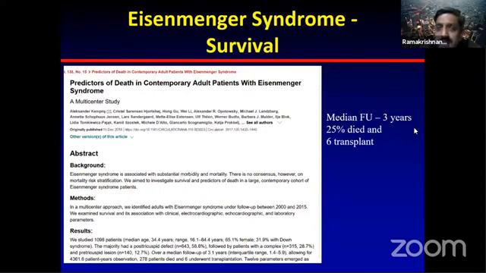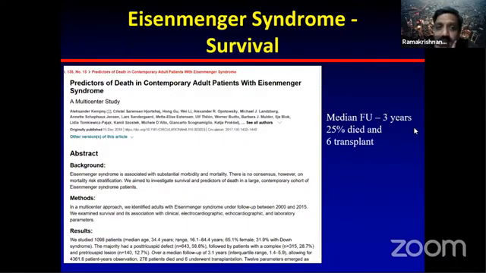I don't think anywhere else in cardiology or medicine will you be asked something that was published way back in the 1950s and 60s. But this is something, the Paul Wood series, that goes on and on. No, I don't have a problem with you knowing that, but I think you should also know some of the large registries of Eisenmenger syndrome.